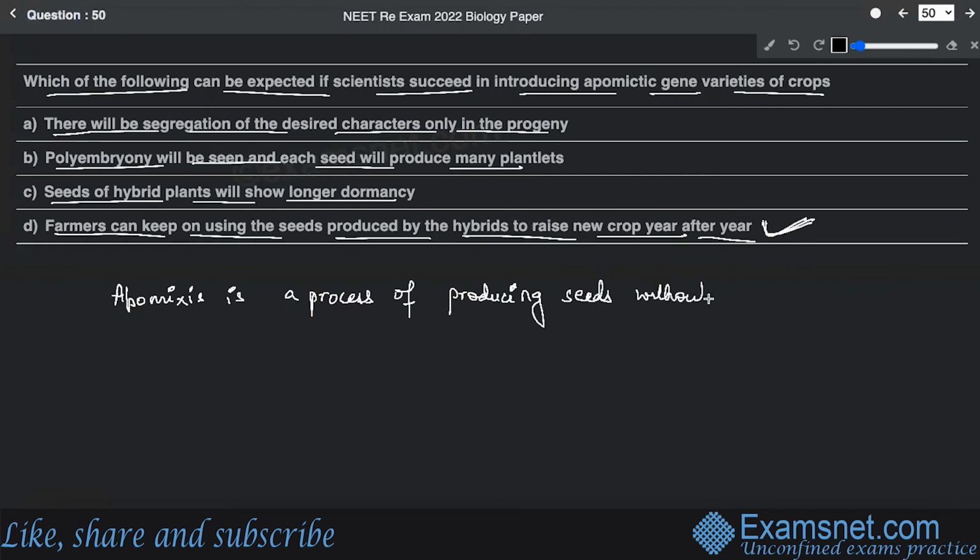And this has also resulted in hybrid seed formation.